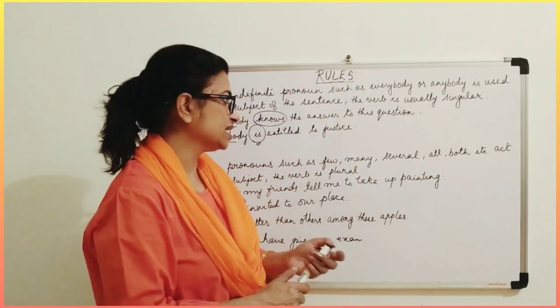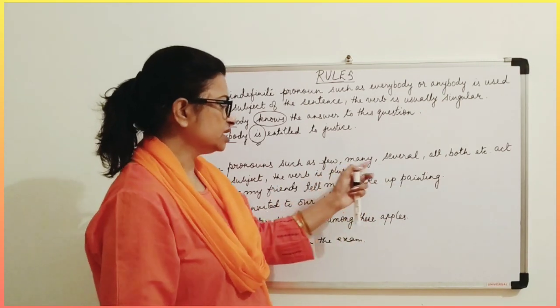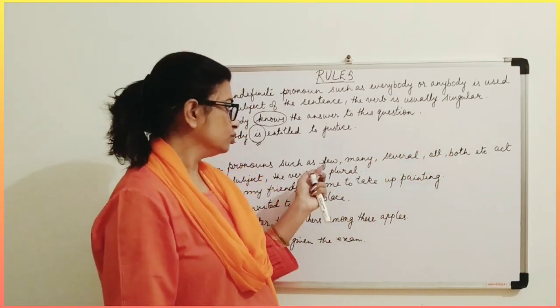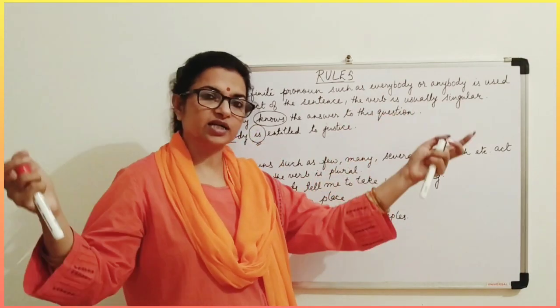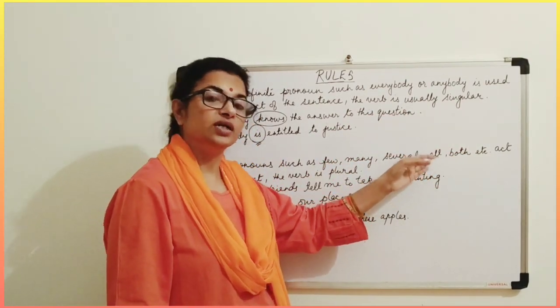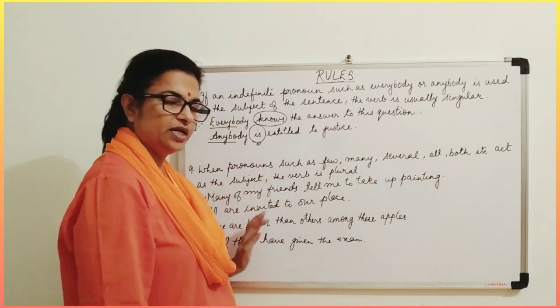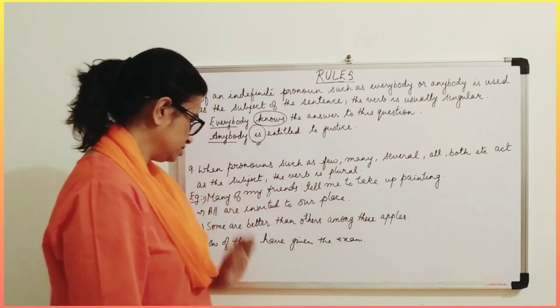All, that means so many. Many, obviously many. Several, again many. So these words stand for few, not one, but again many. So these words themselves are plural subjects. That is why even the verb will be in the plural.